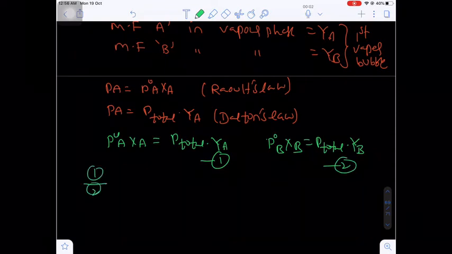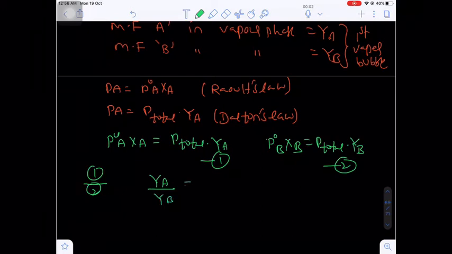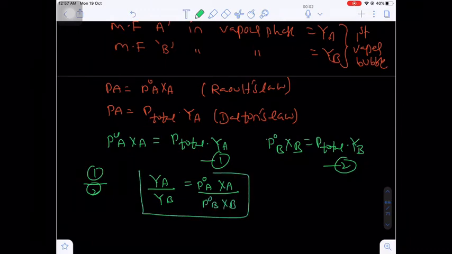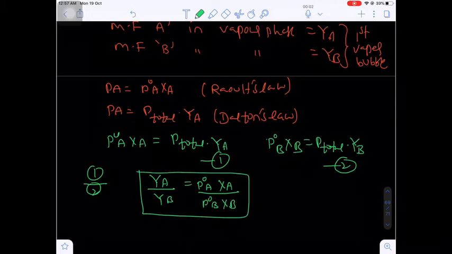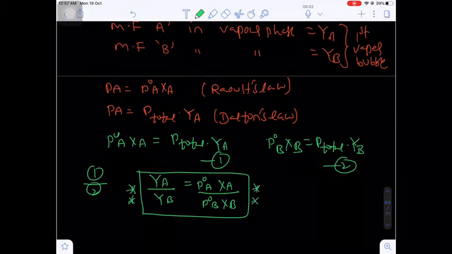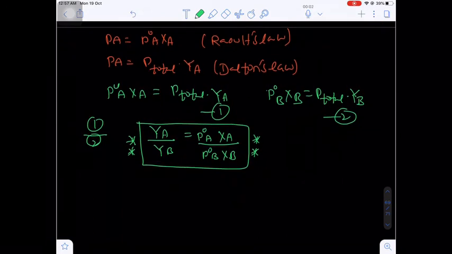If you see 1 divided by 2, you have YA upon YB will be equal to P naught A XA upon P naught B XB. This is a very important relation. In the last class also we used this relation to calculate the mole fraction in the vapor phase. If you know this relation directly, you can use it, that is YA by YB equal to P naught A XA divided by P naught B XB.